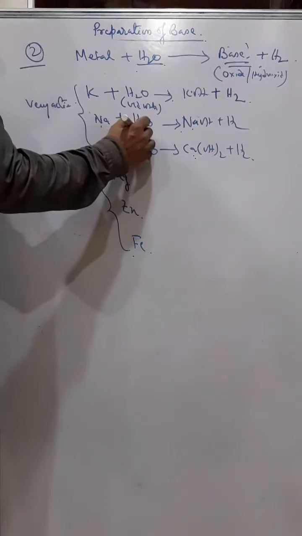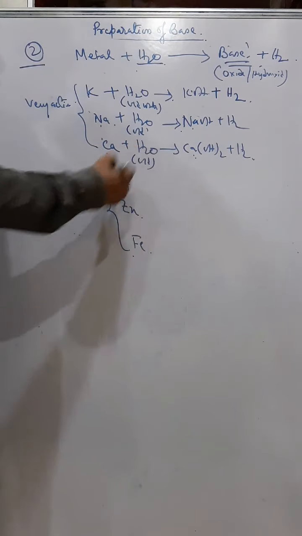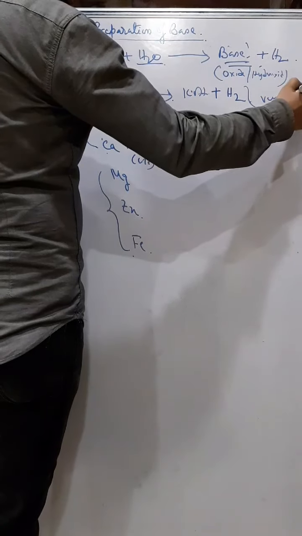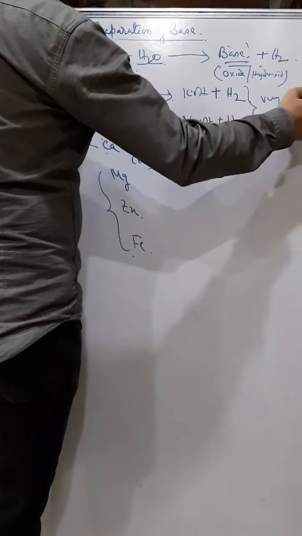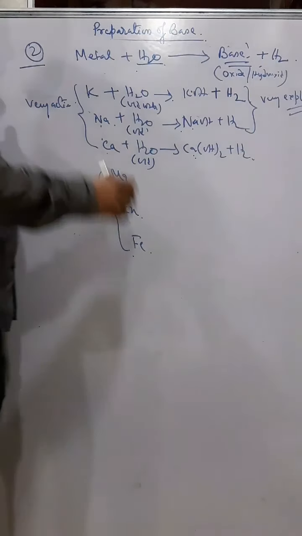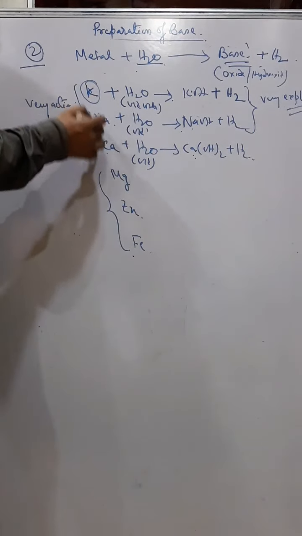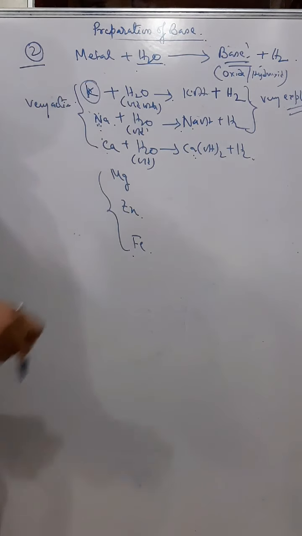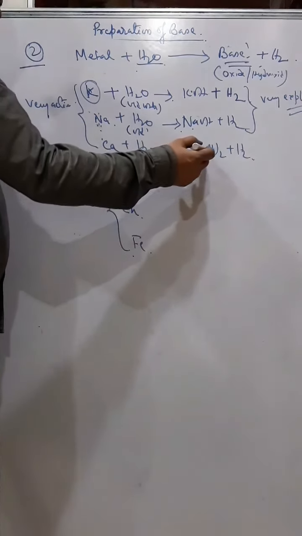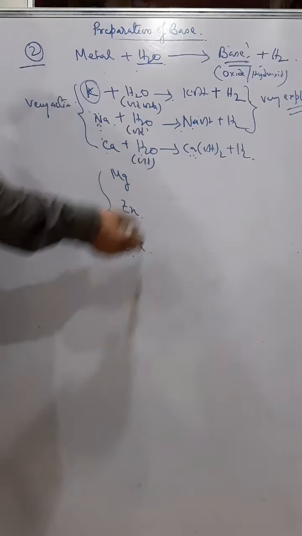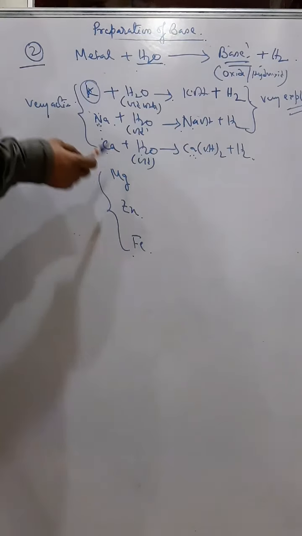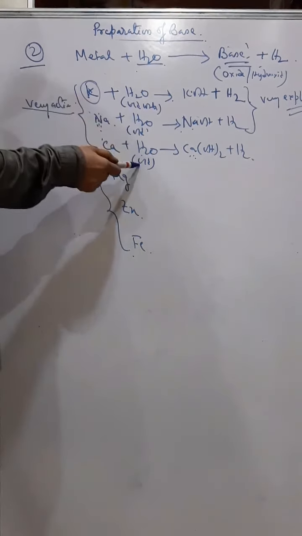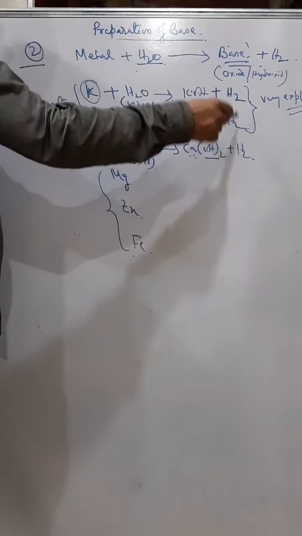Now all these react with cold water. And you know that these two reactions are very explosive, so they should be neglected. Very explosive, and even potassium and sodium catch fire. Potassium burns with a lilac flame and sodium burns with a golden yellow flame. Calcium's reaction is vigorous, but it's not explosive like potassium and sodium. So you can understand that potassium, sodium, calcium are very active metals and therefore they react with cold water, forming their respective hydroxide and hydrogen.